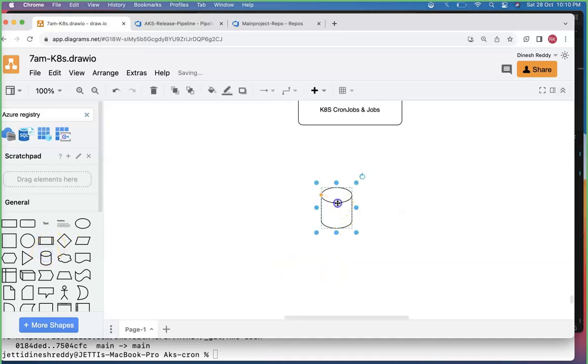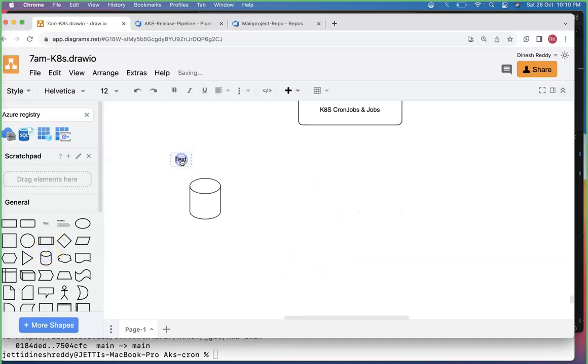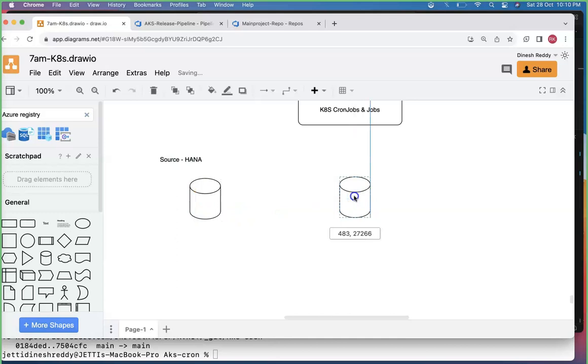For example, team, I have one source database. Or maybe you can consider the source database as a HANA database, which is SAP HANA. And your destination database, which is in Azure, for example, is a PostgreSQL, which is Postgres in Azure. Now, you need data from the source HANA in your Azure Postgres.